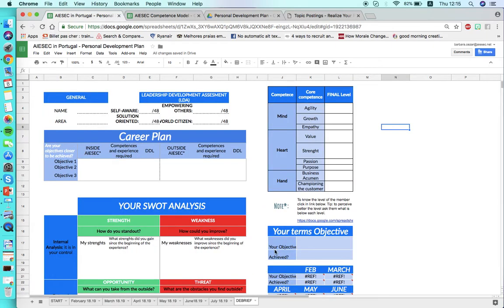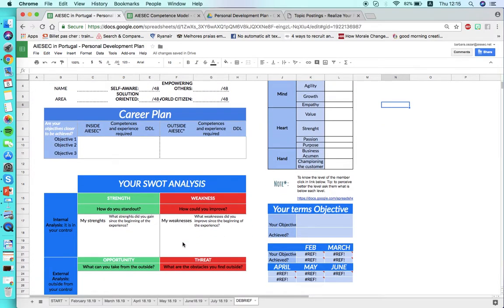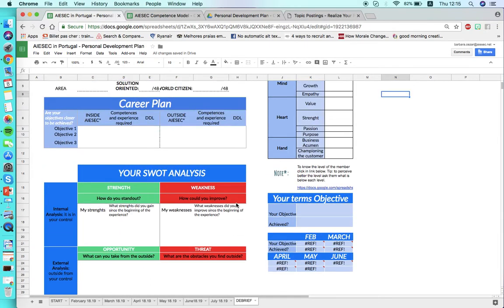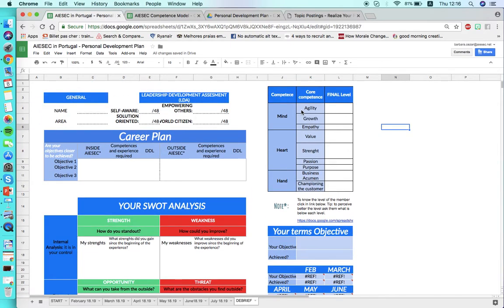And in the end of the experience, you have the debrief. So the debrief will understand better what strengths did you gain since the beginning, what weaknesses did you improve since the beginning. You're gonna have an overall of your terms objective, what did you achieve and month by month, your final level that you reached in terms of competences, and what of the career plan objectives that you set for yourself you got closer to achieve or you actually achieved.